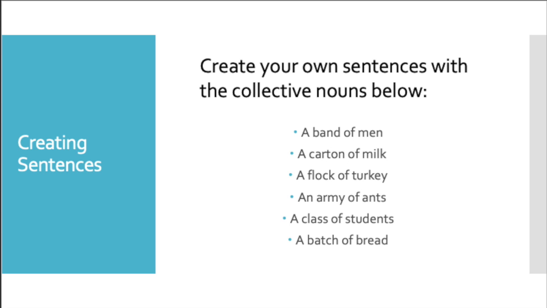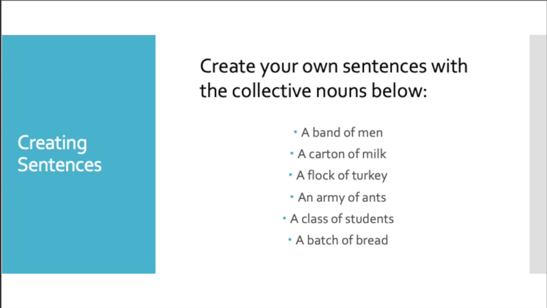Go ahead and pause the video and think about some sentences. Now that we look back on the sentences we made, let's make sure they're right. One sentence that I thought of is: An army of ants is headed toward the kitchen. We have one army of ants that is headed towards the kitchen. So that's a sentence I thought of.